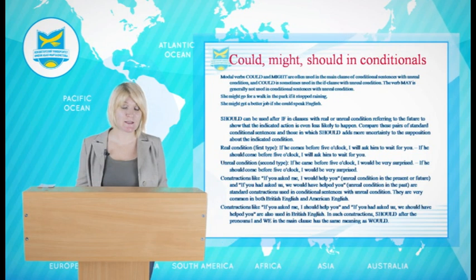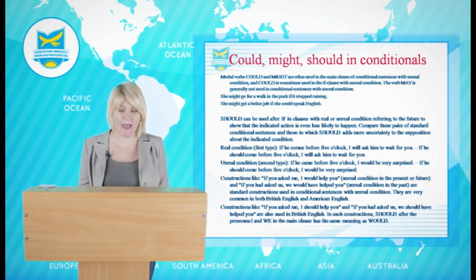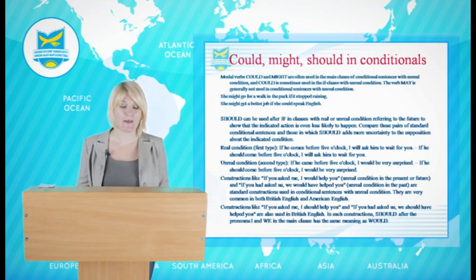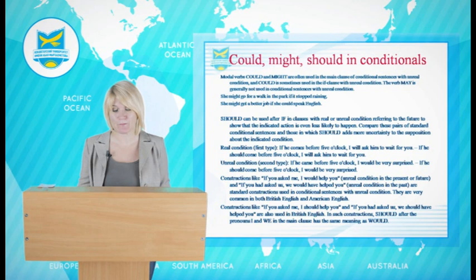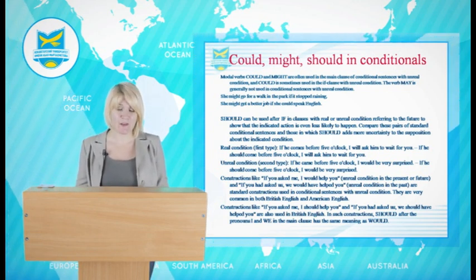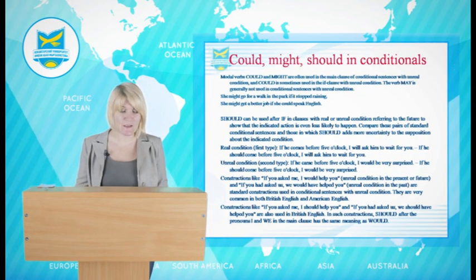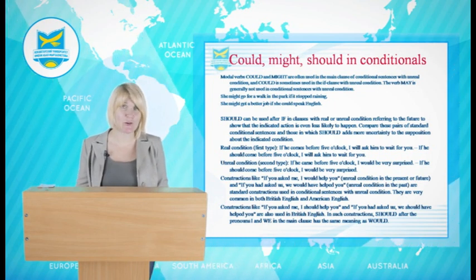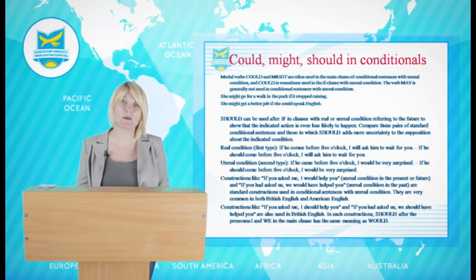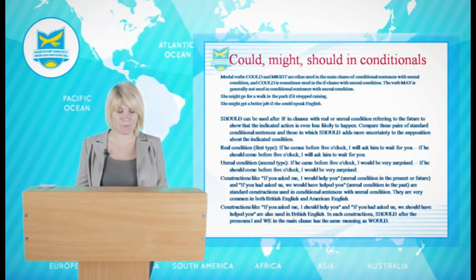In such cases, should, were, or had is moved to the beginning of the sentence and stands before the subject of the if clause. In the negative sentences without if, the negative particle not is not contracted with the auxiliary verb and stands after the subject of the subordinate clause.